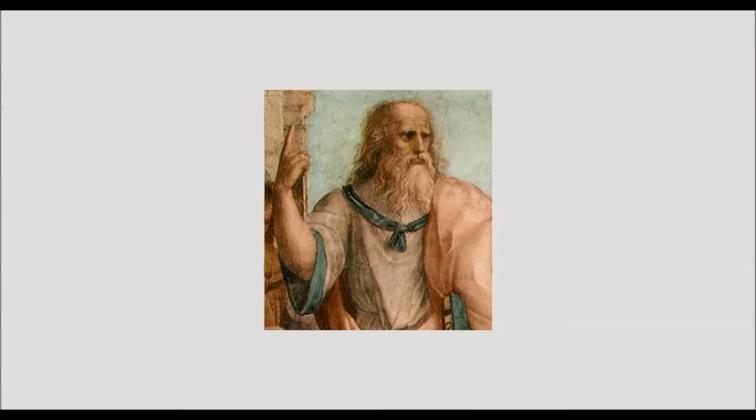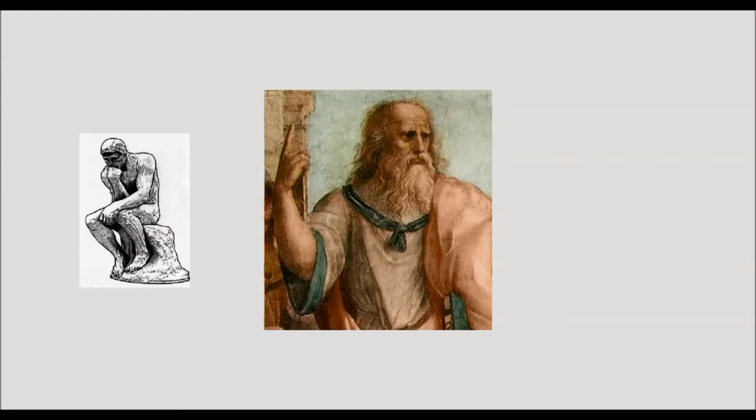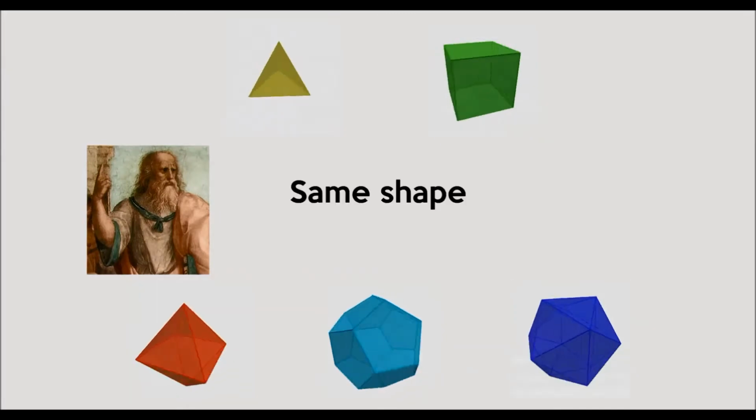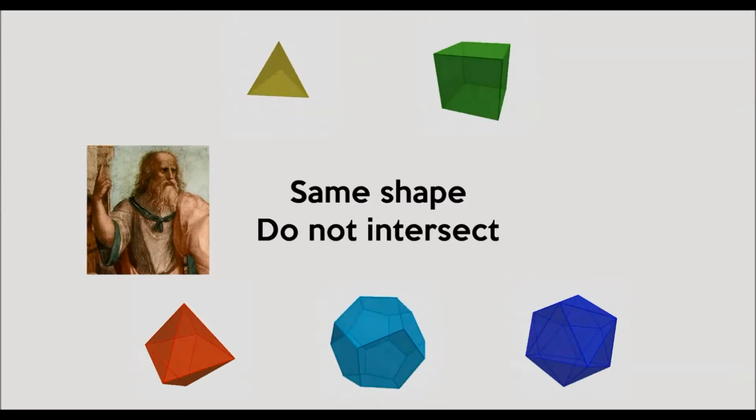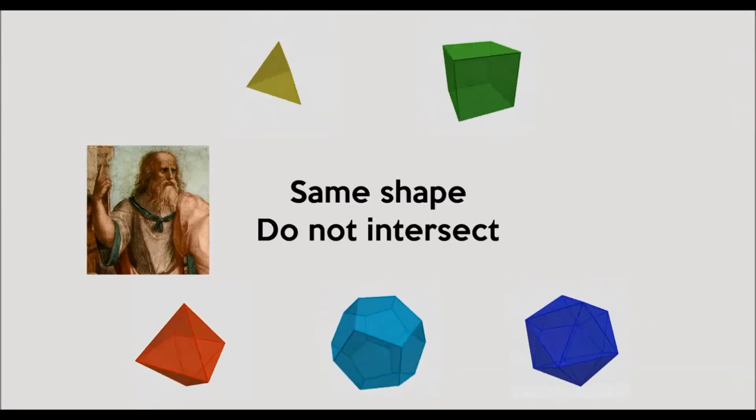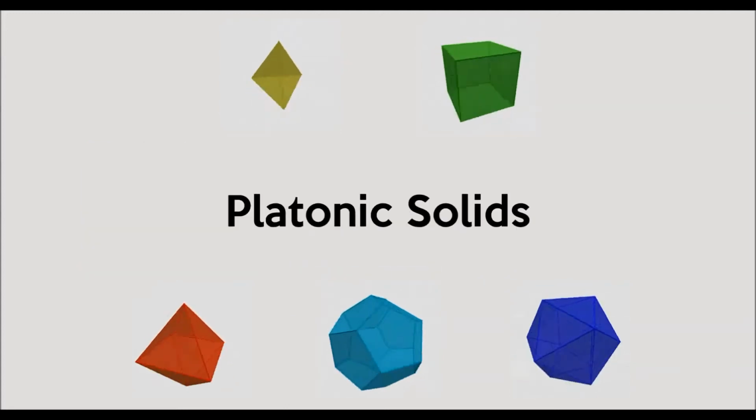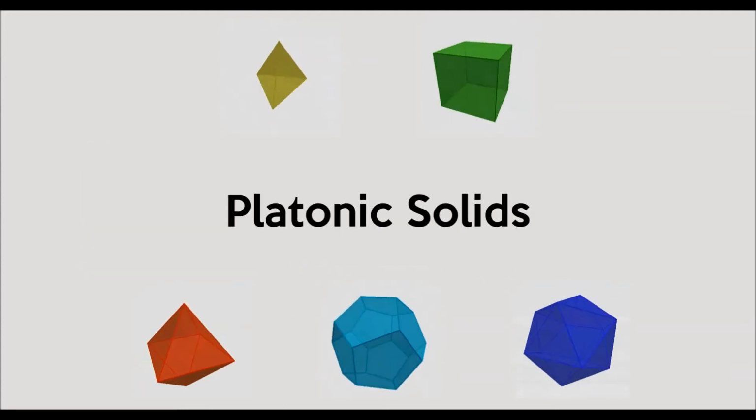Plato is famous for laying the foundations of Western philosophy and science, but it is less well known that he discovered a number of solids. They are all three-dimensional solids whose faces are all the same shape. These faces do not intersect, and the same number of faces must meet at each corner of the solid. These shapes are known as Platonic solids.